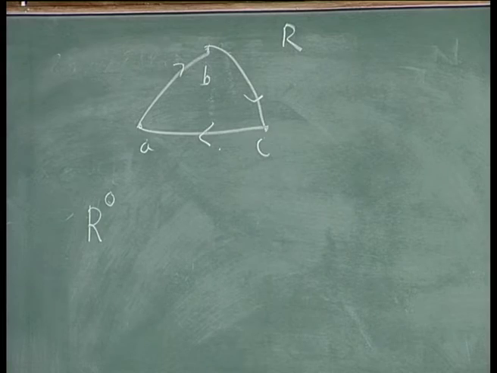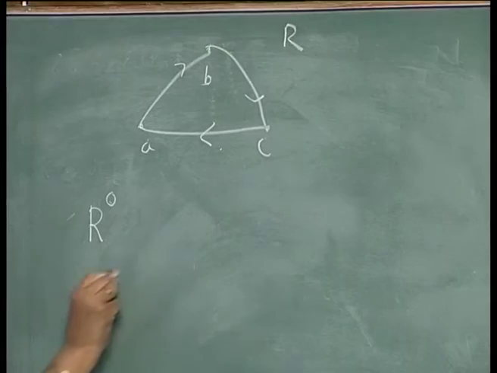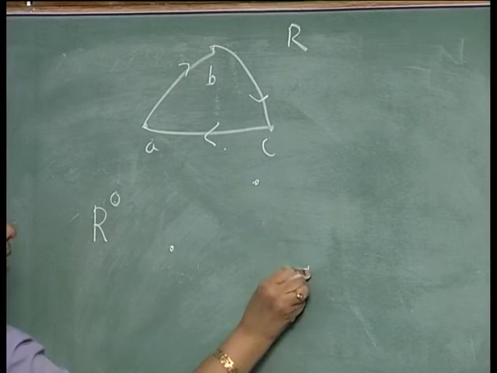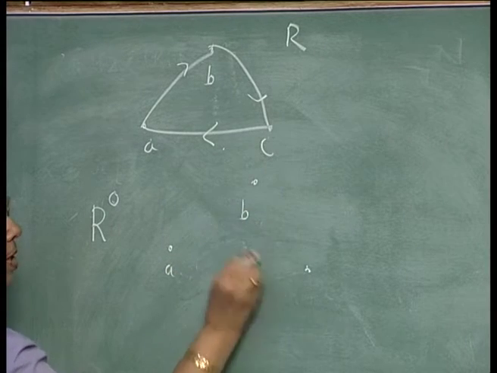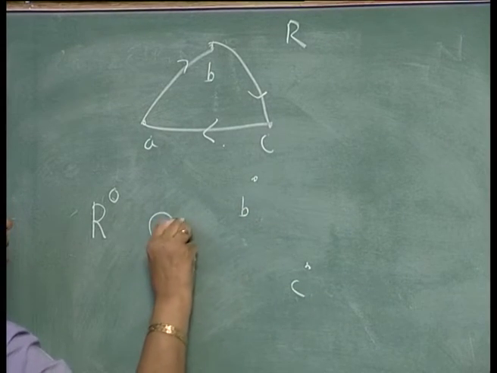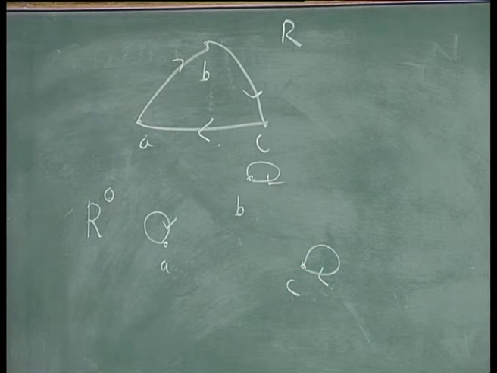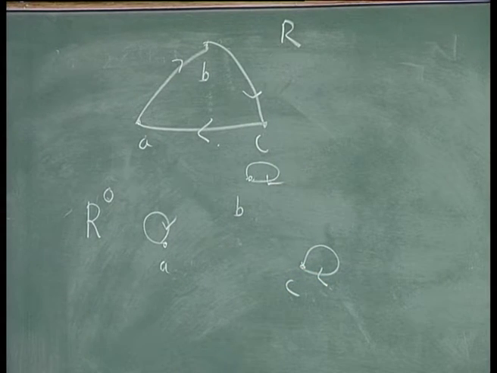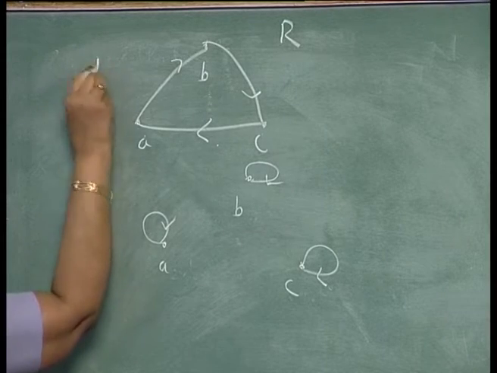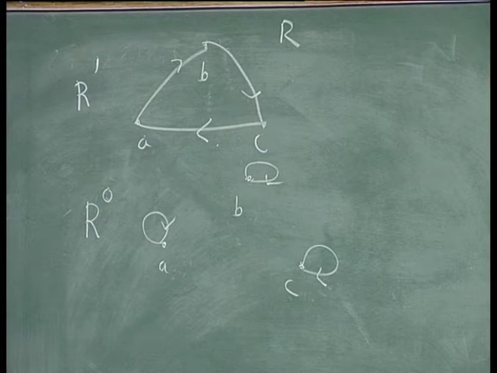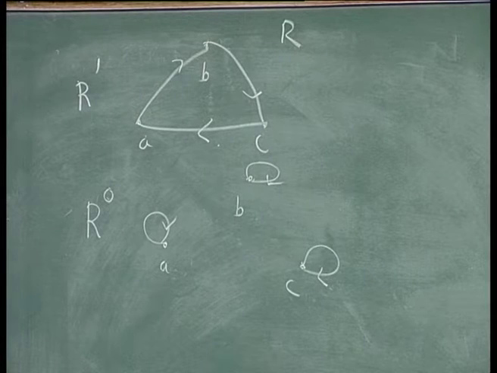R0 is the equality relation on A. So, it will be represented by self loops like this. R0 is represented by this graph. R power 1 is just R and it is represented like this.